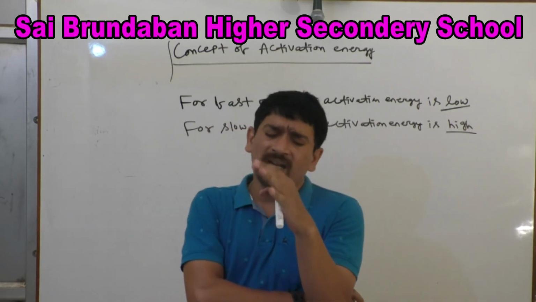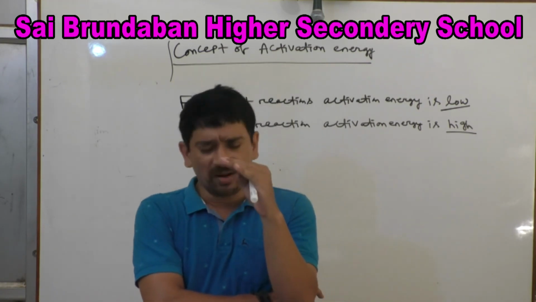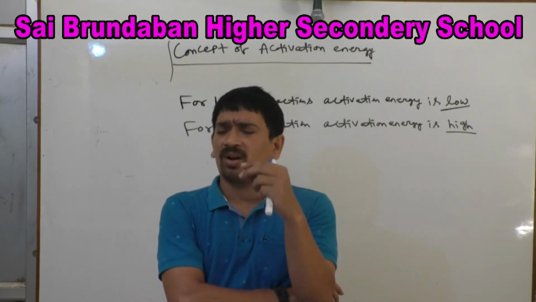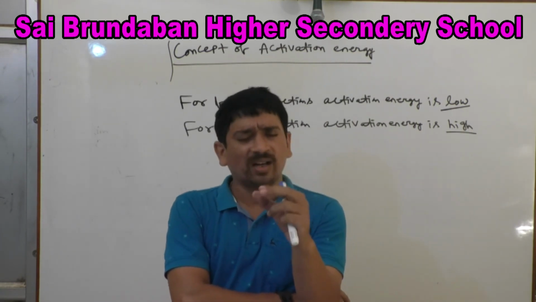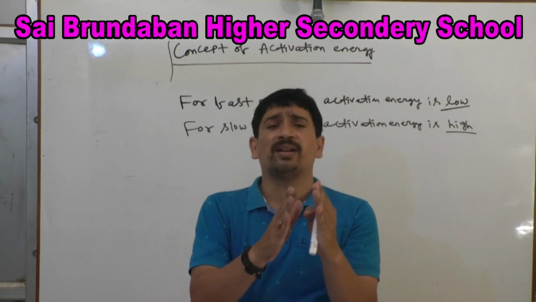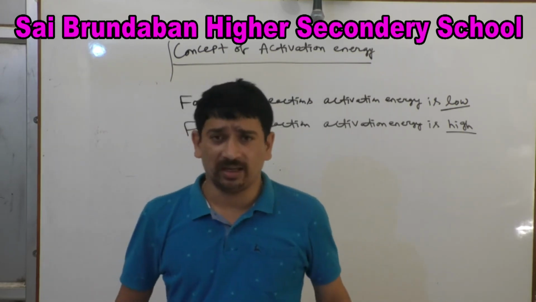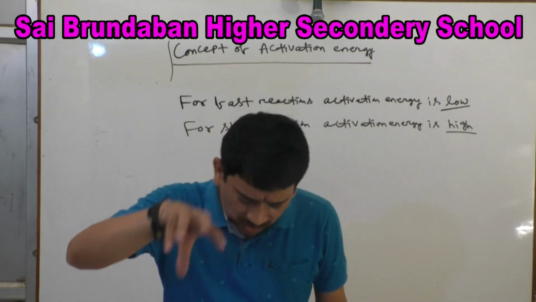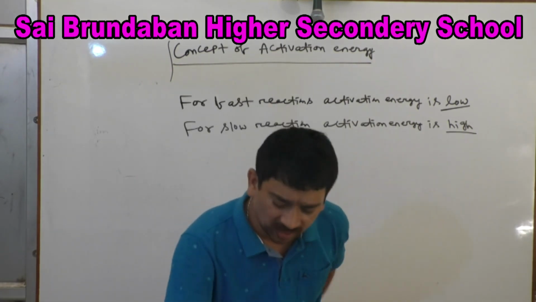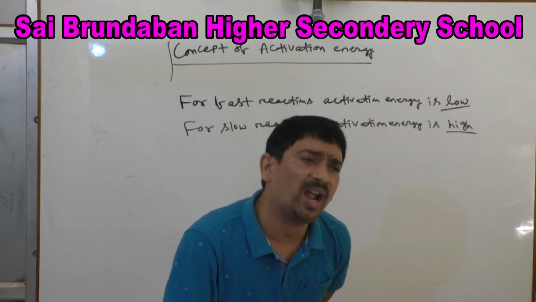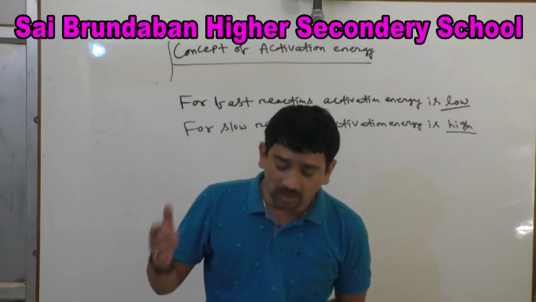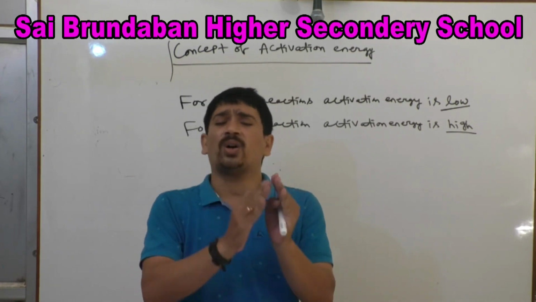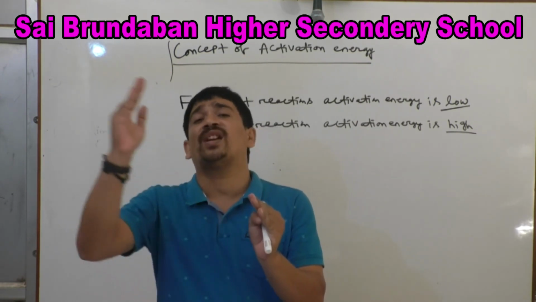Consider the burning of a gas that contains a mixture with methane. Methane reacts with oxygen molecules in the atmosphere, so there is a collision. Consider the burning of a mixture of methane and oxygen. Although the gas molecules are colliding with each other, that collision is not effective to give rise to product.